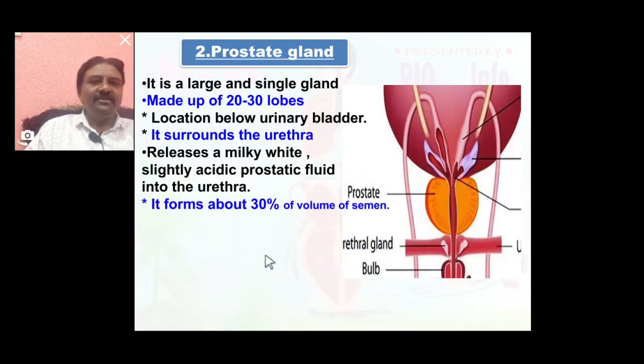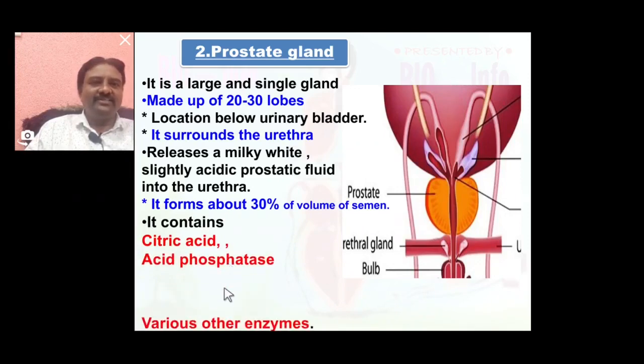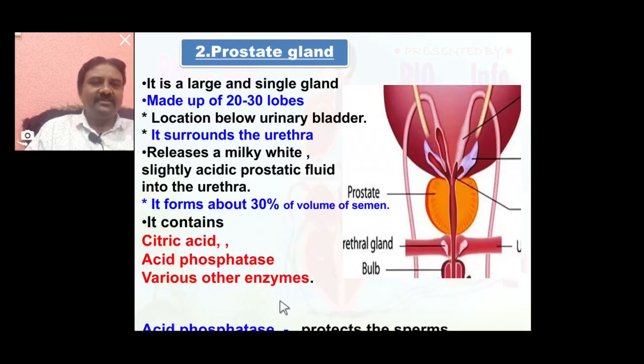It forms 30% of the volume of the total semen. This is also a point to note: what percentage of total semen is prostatic fluid? 30%. The prostatic fluid contains citric acid, acid phosphatase, and various other enzymes. What are the contents of prostatic fluid? Citric acid, acid phosphatase, and various other enzymes.